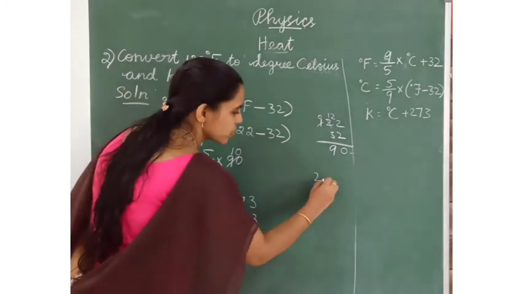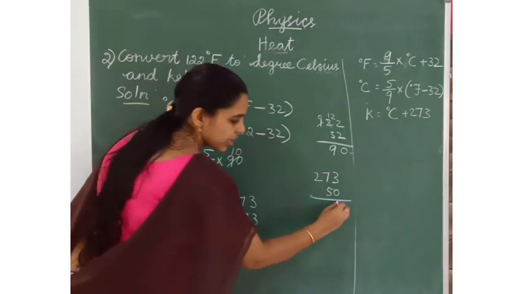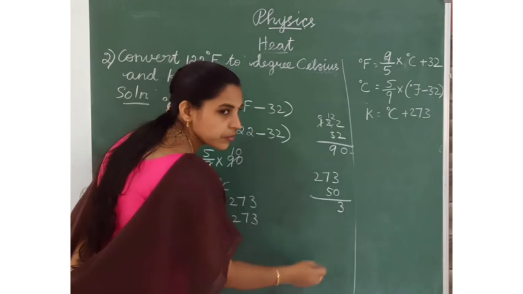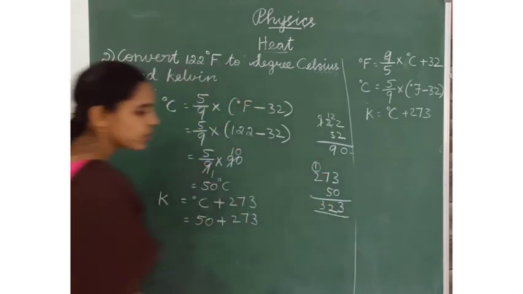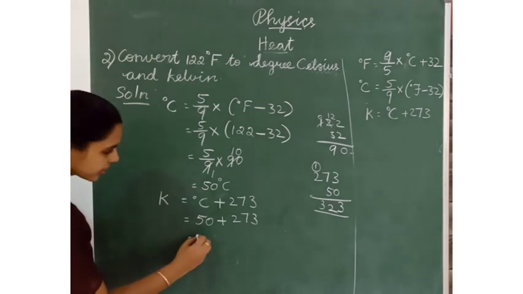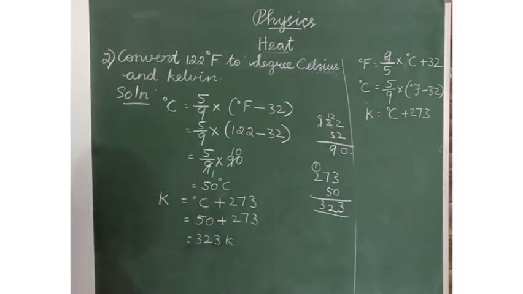Add these two numbers. 273 plus 50. 3 plus 0, 3. 7 plus 5, 12. 1 balance. What is the answer? 323 Kelvin. Have you understood?